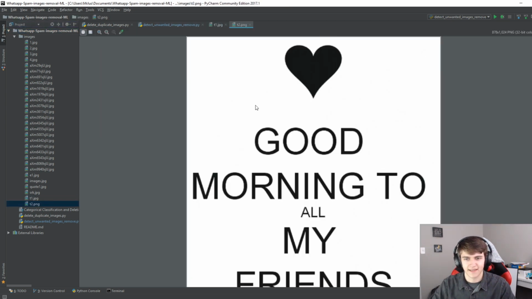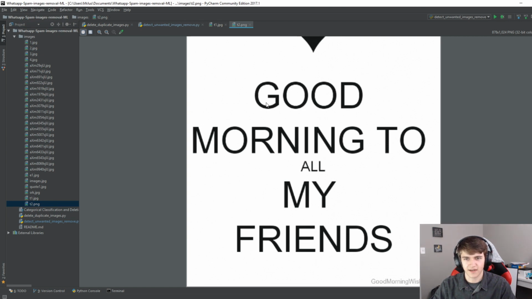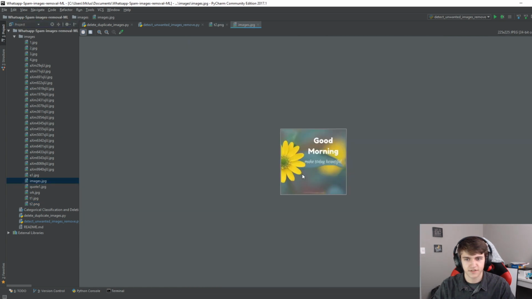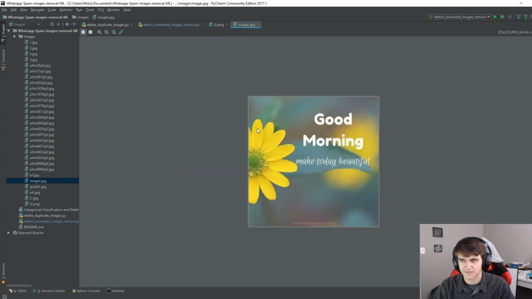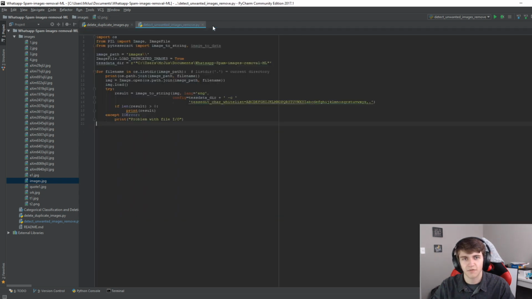For an image like this, you have great contrast. You have black on white, and it's really high contrast. It's really easy to see that this is text. But if you have an image like this, you can see that it's low quality for one, so once you get around the text, it's blurry. Two, once you get to this yellow, it's hard to see this. So it's just something to keep in mind. I think that's why it's erroring out.